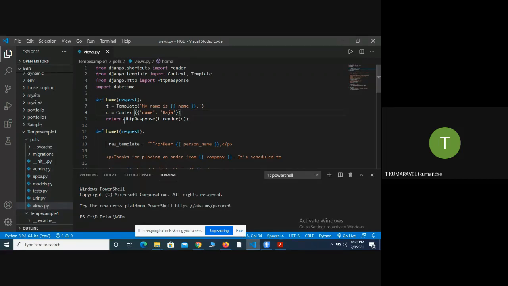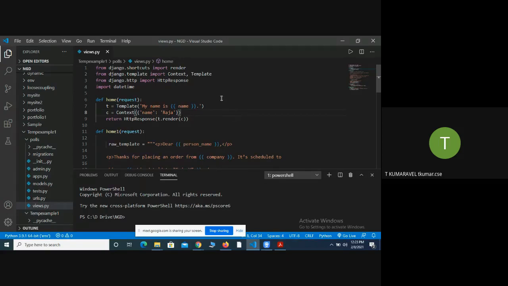So previously we have seen return HTTP response. That is, you create a variable for template, which has one of the methods called render. So what does render do? It will take the value from the dictionary and forward it to the template class. That is the functionality of render: it takes the value from the dictionary and forwards it to the template.